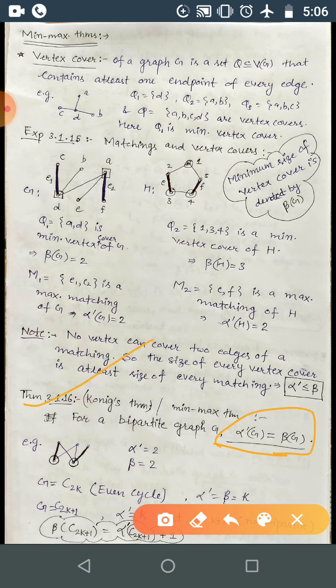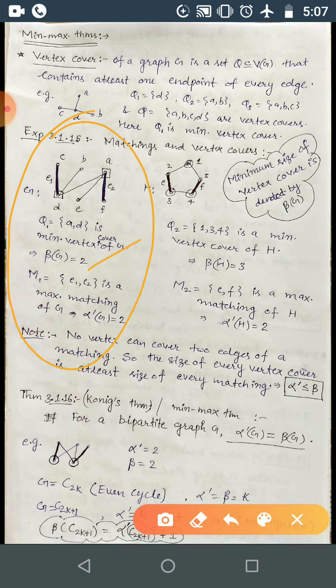So alpha dash is less than or equal to beta for a general graph, and in particular if G is a bipartite graph, you have equality; that is the min-max theorem. This theorem relates minimum vertex cover cardinality with the maximum size of matching. That's why it is known as the min-max theorem. Now consider a bipartite graph. Here also we have considered it: the minimum vertex cover cardinality beta was 2, and here alpha dash is 2.